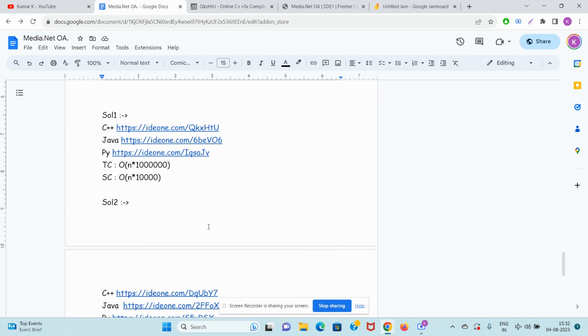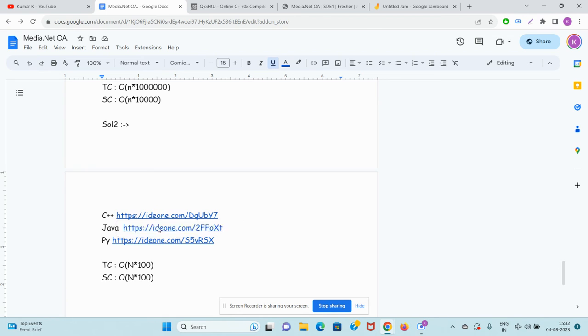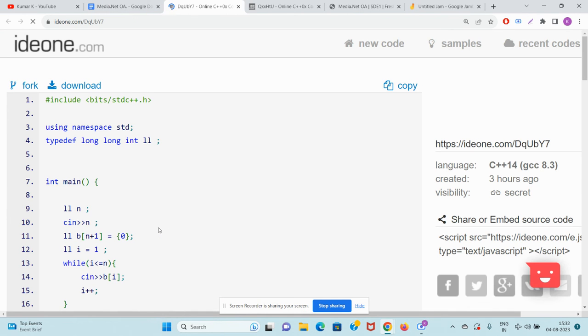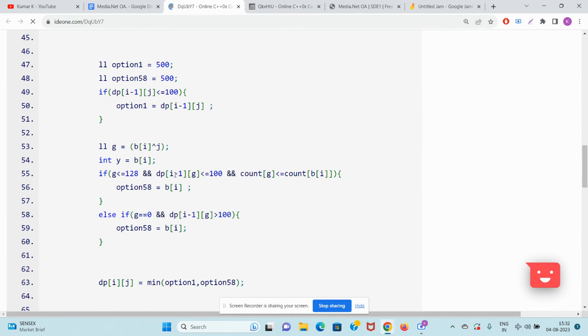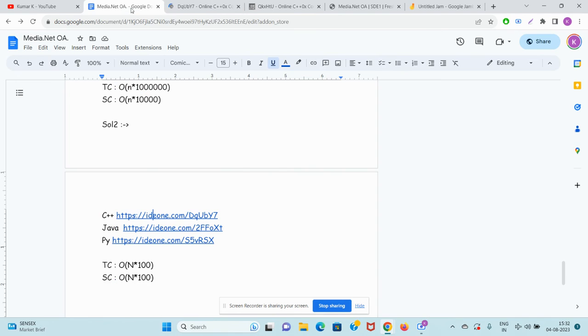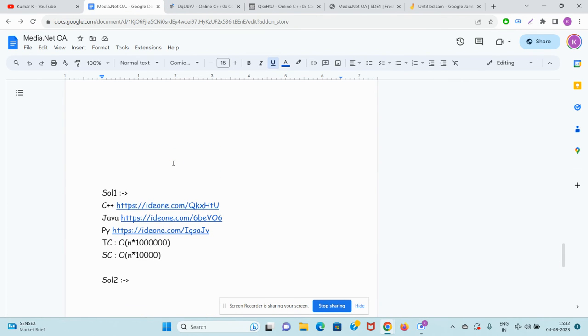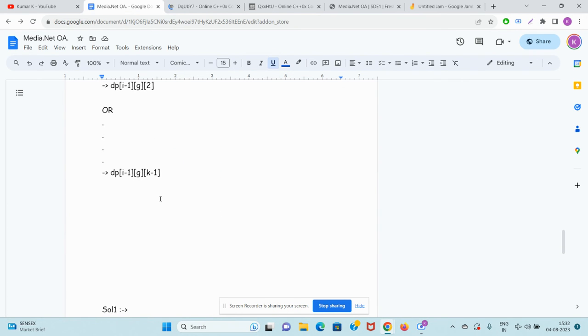So now we will be going towards the optimized solution. Guys, how can we optimize the DP states? Soon we are going to know that. See, in this case, I did it perfectly well, count of B of I. So guys, how can we optimize this? This is also very easy, so interesting. You guys are going to love it. Even I love it. Now, guys, currently there is rainy season going on. How to optimize?